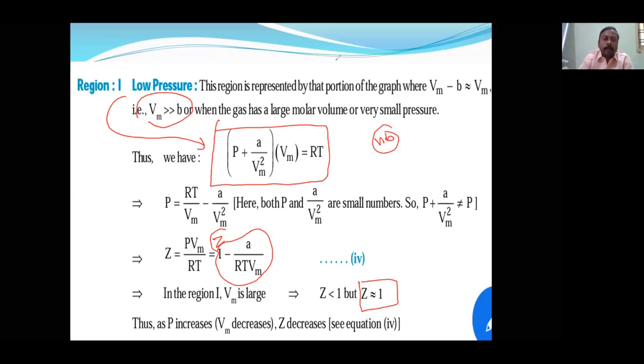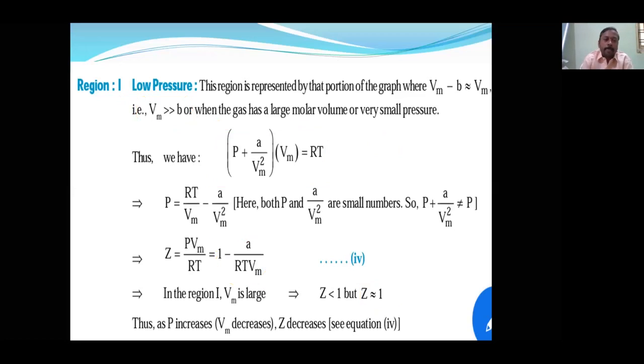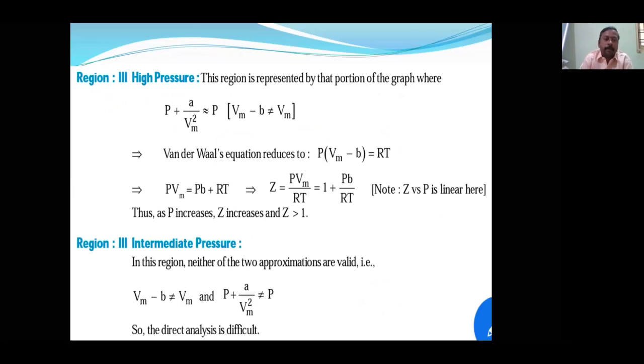Now let us see the next region. The next region is high pressure. Okay, sorry, it is number 2. It is written as 1, here it is number 2. So the region is represented by the portion of the graph where it starts increasing. So then what will we neglect? We will neglect the a n square by V square.